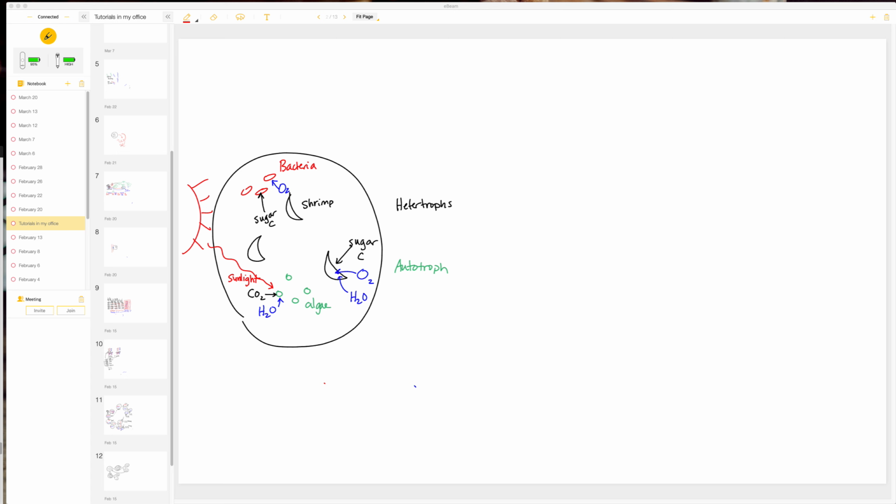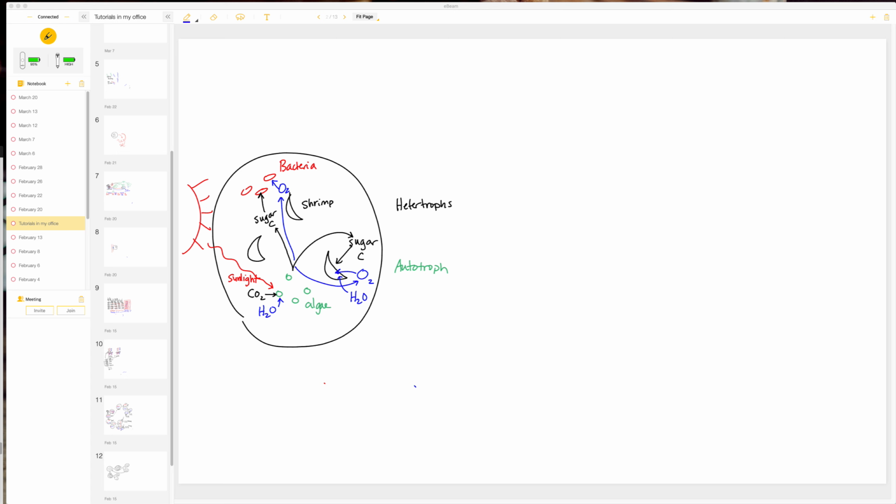But keep in mind, what does it output because of photosynthesis? Well, it's outputting sugar and oxygen. So it's sending out the sugar that both the bacteria and the shrimp require, and it's sending out that oxygen that both the bacteria and the shrimp need, right? So the algae actually provide everything for the bacteria and the shrimp, but algae also have to eat.